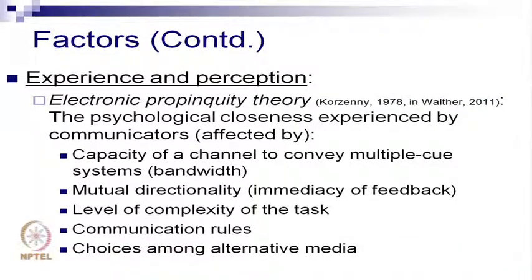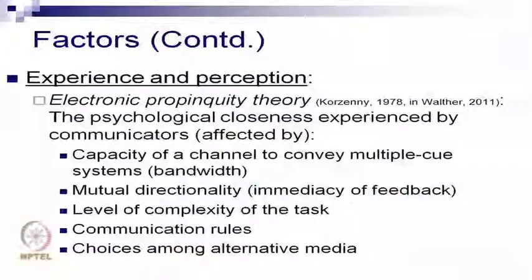Okay, experience and perception is another one, and here we have the electronic propinquity theory. This deals with the psychological closeness experienced by communicators, which is in turn affected by the capacity of a channel to convey multiple cue systems. You may be there, you may have the system, but the bandwidth eventually determines what you can and cannot send out.